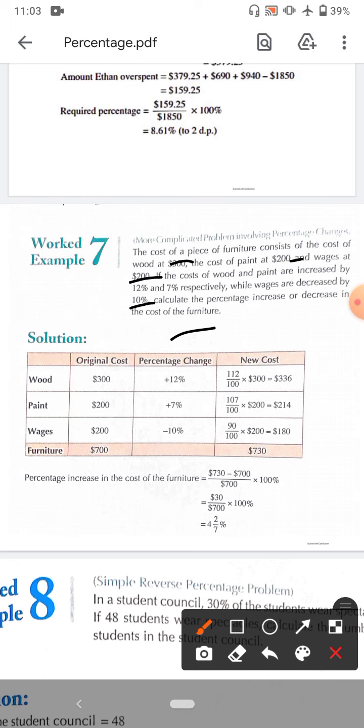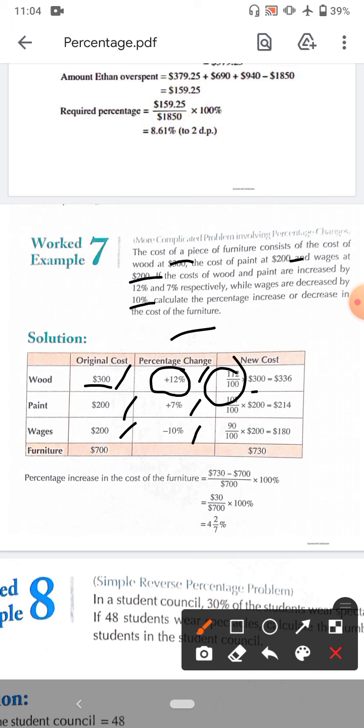So first of all, the original cost of wood is 300, paint is 200 and wages are 200. Now the percentage changes are an increase of 12%, 7% and minus 10%. Plus 12% means if 300 is 100%, then it becomes 112%. So 112% means 112 by 100 multiplied by $300.